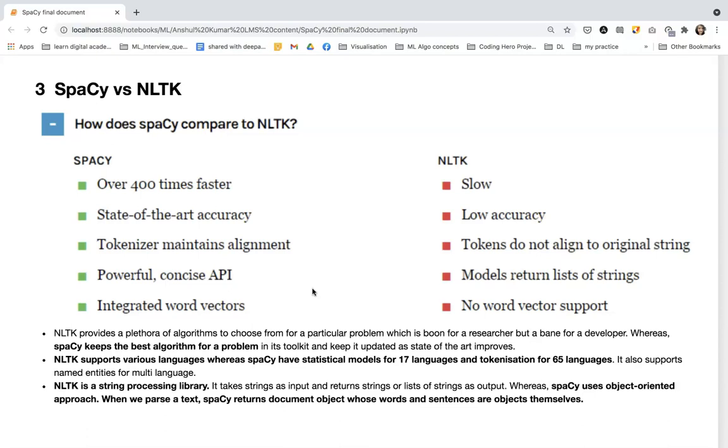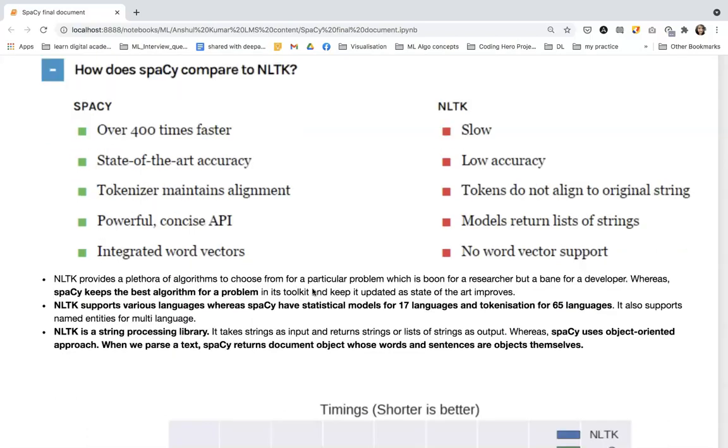It interoperates seamlessly with TensorFlow, PyTorch, scikit-learn, Gensim, and other libraries. spaCy also supports large scale information extraction processes, and it has high memory optimization as well. spaCy is designed to help us solve real world problems, like to gather real insights and to build real products. It's also easy to install and its API is simple and productive. So these were some features and advantages of spaCy.